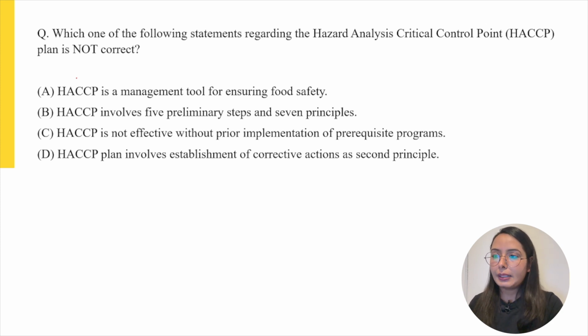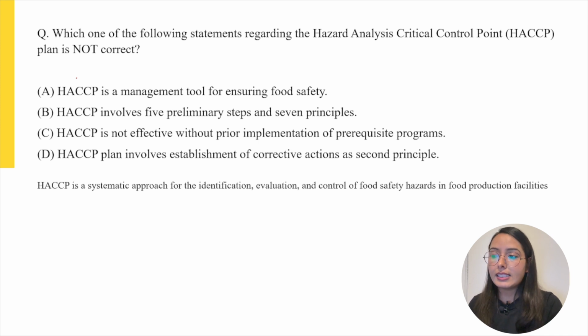We know the definition of HACCP: it is a systematic approach for the identification, evaluation, and control of food safety hazards in food production facilities. That means it is a management tool which ensures food safety, so statement A is correct.